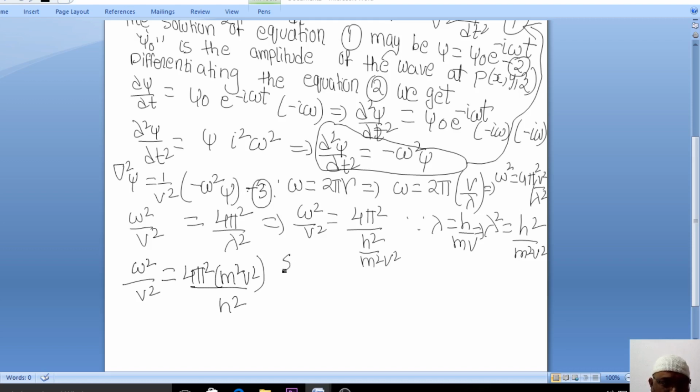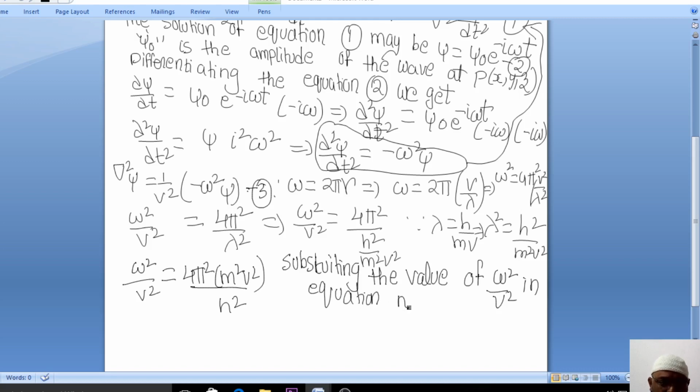Substituting the value of omega square by v square in equation number 3.